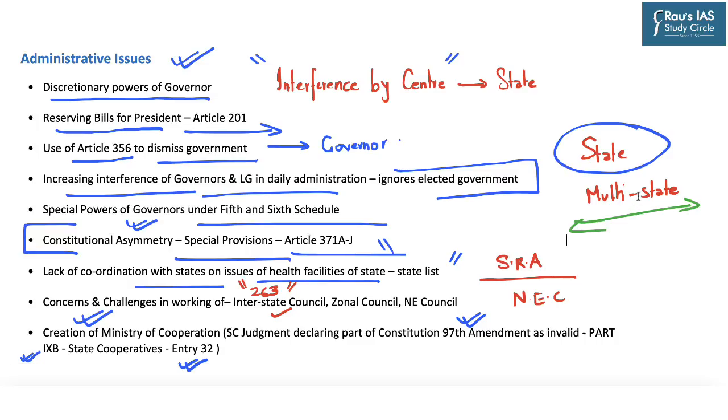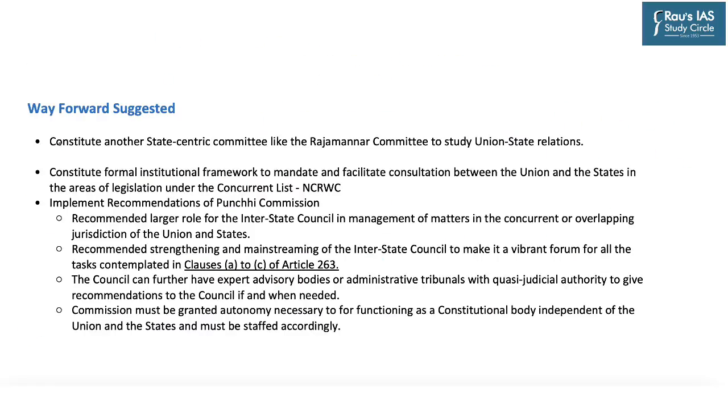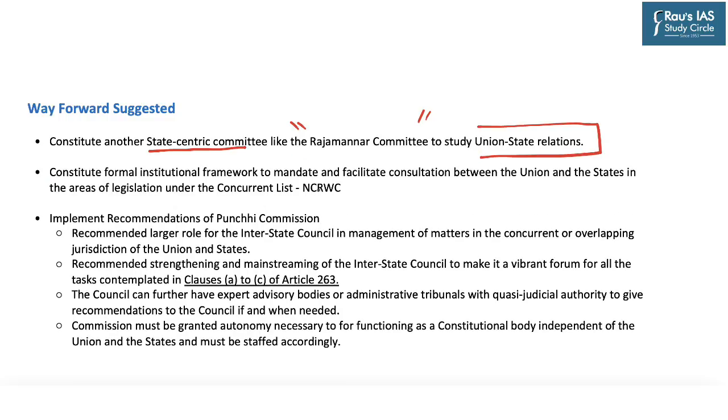So these can be said to be some of the administrative issues where the federal rights of states have been impacted. So as a way forward, this article suggests constituting another state-centric committee like the Rajmannar Committee to study the union-state relationships all over again. Now the article further says to implement the recommendations provided by the National Commission to review the working of the Constitution, as it suggested constituting a formal institutional framework to mandate and facilitate consultation between union and states in areas of legislation under the concurrent list.